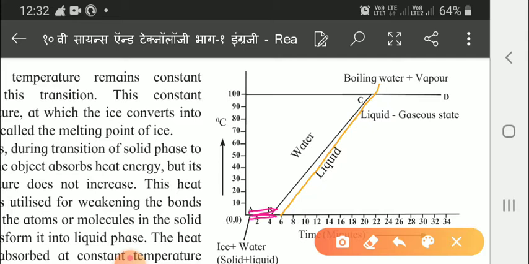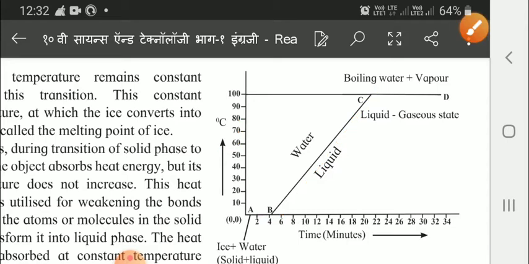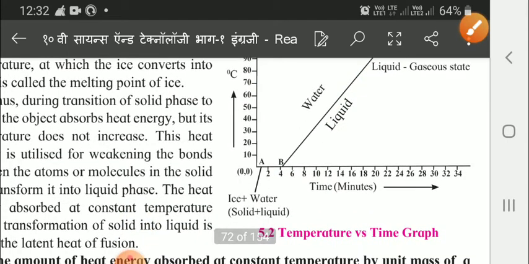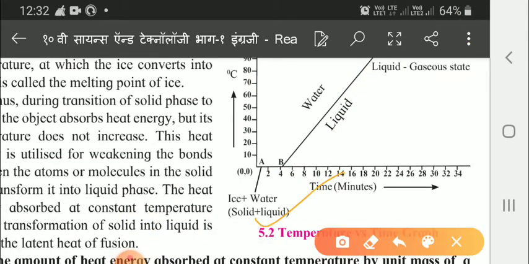The heat energy which is absorbed at constant temperature during transformation of solid into liquid is called the latent heat of fusion. So children, you have to underline this. From here you have to underline. This is the graph of temperature versus time.